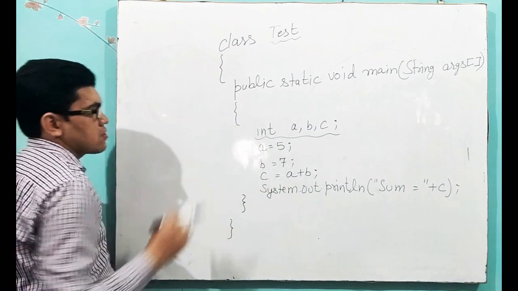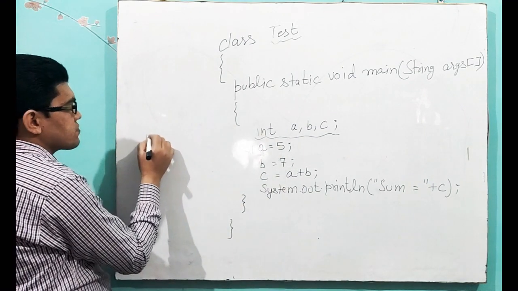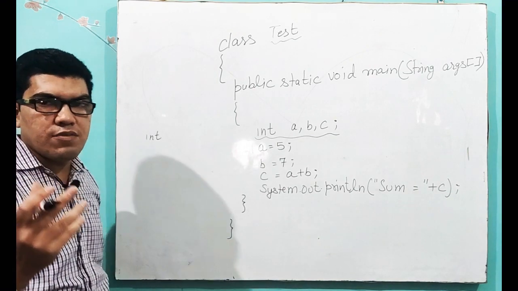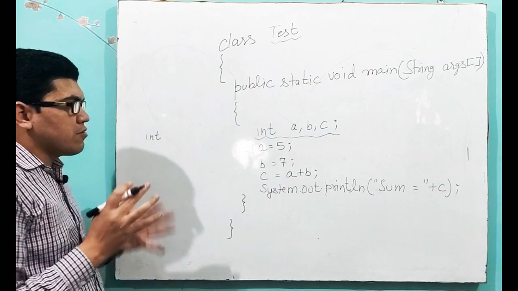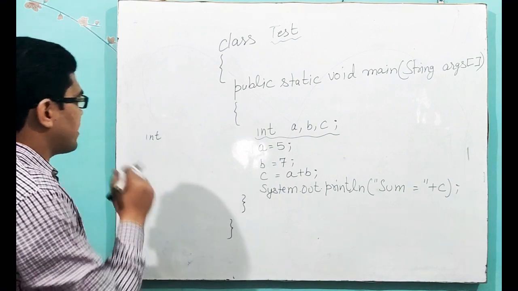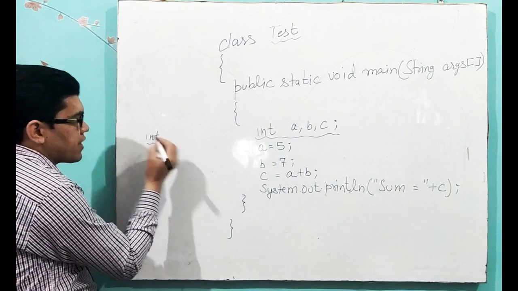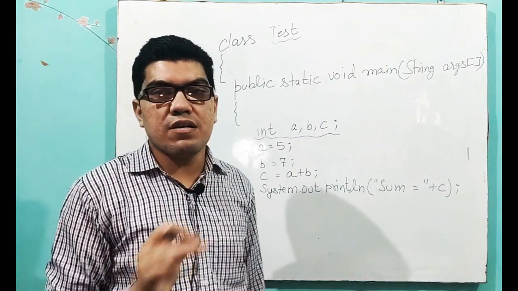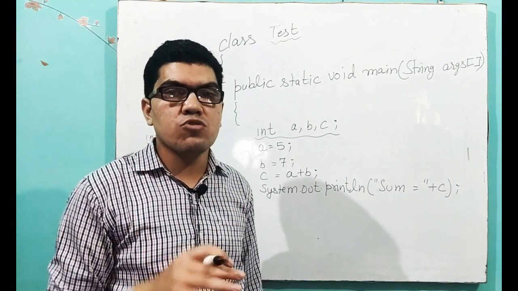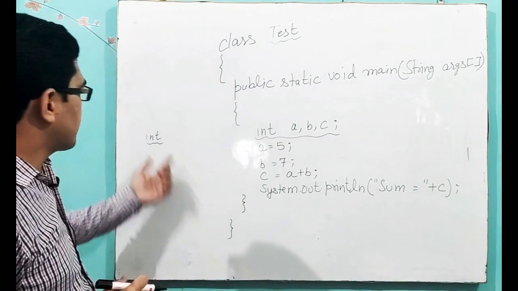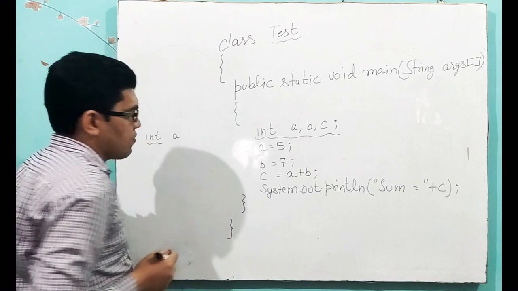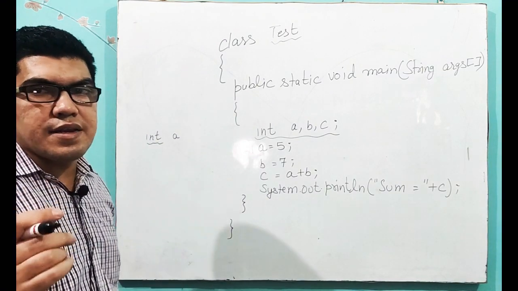Now, when we want to store any value in a variable, we have to declare it. How to declare? First we have to write the data type. There are 8 data types in Java, so you can write any data type according to your requirement. Then we have to write the variable name. Variable name is what? It's an identifier.